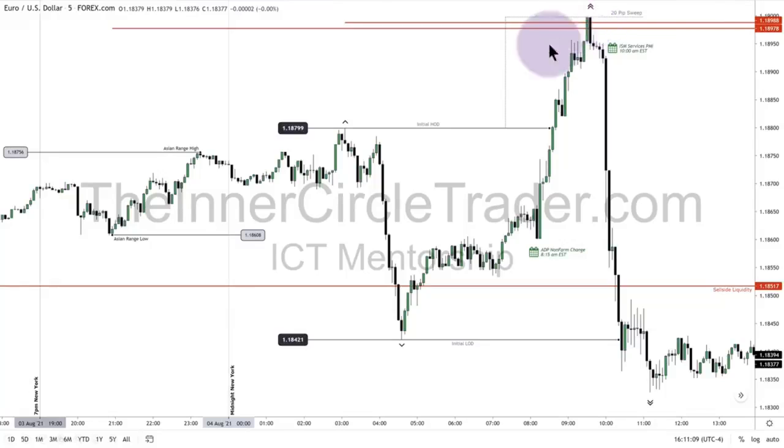But now couple that with the initial daily high, 20 pips higher, lots of confluence in here. So look what's going on here. 118.97 and 8. 1 pip above that would be 118.98 and 8 pipettes. 2 pips above it would be 118.99 and 8 pipettes.